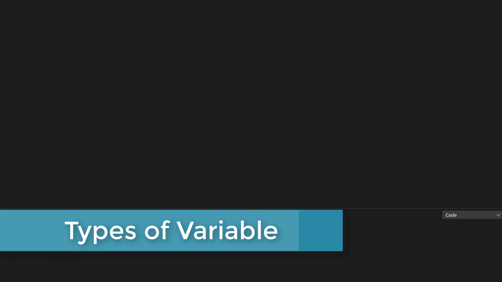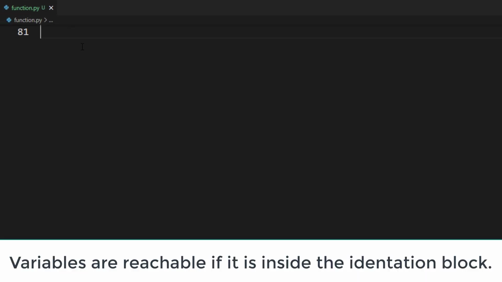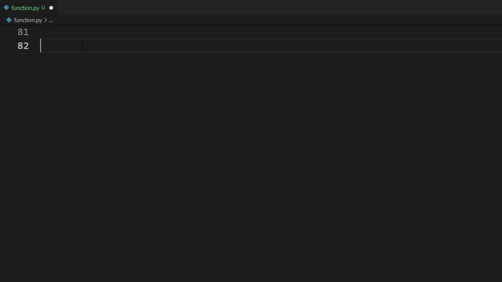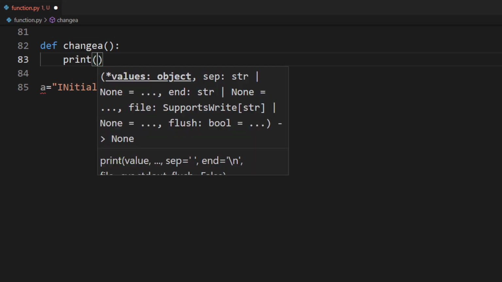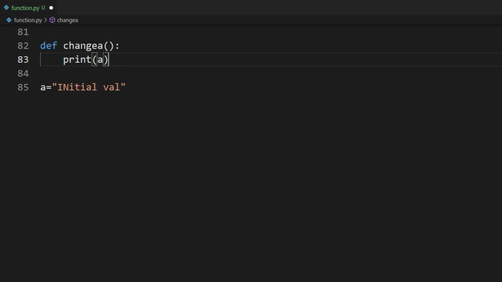Now let's talk about the different types of variables in Python. There are two types of variables in Python, local variables and global variables. They are mainly based on the concept of reachability, that is, where the variables are reachable. For example, we have a value a equal to initial val, and we have a method called change, and here we are first printing a. After doing that we are calling this method change over here.